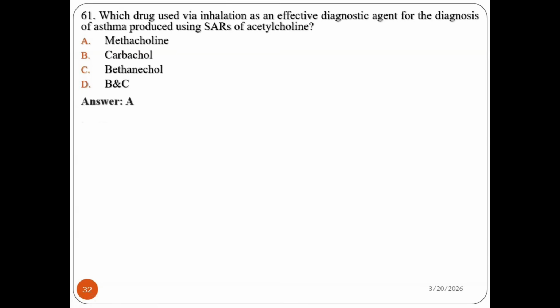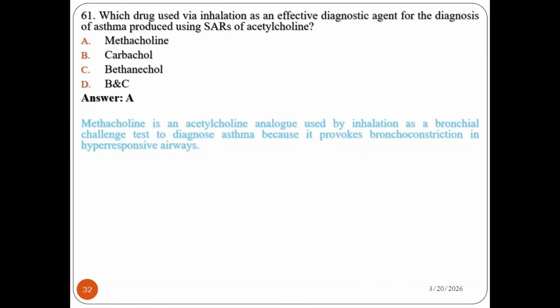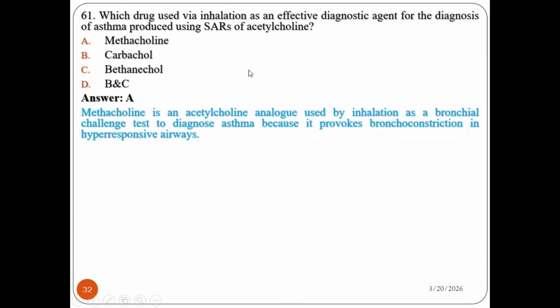I'm sure you all say methacholine, because methacholine can be produced by using SAR, especially beta substitution of the ethylene bridge of the acetylcholine neurotransmitter. So methacholine is an acetylcholine analog used by inhalation as a bronchial challenge test to diagnose asthma because it provokes bronchoconstriction in hyperresponsive airways. It can be produced by simply substituting the methyl at beta position rather than at alpha position. Therefore, it is the best drug.